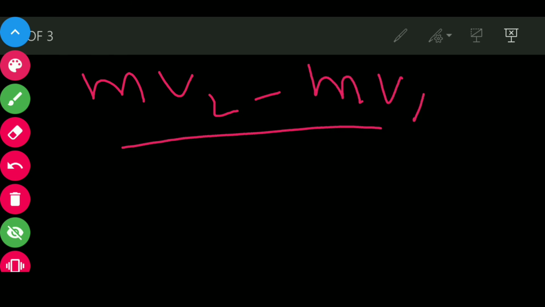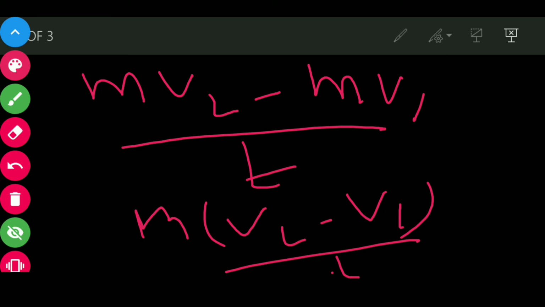Now P2 can be written as mv2 and P1 can be written as mv1. Remember that we are taking mass as constant. Now mass is constant in both, so we can take it common from both. So m times (v2 minus v1) divided by t. Now v2 minus v1 by t is nothing but acceleration. So from here you can say that the rate of change of momentum is nothing but mass into acceleration.